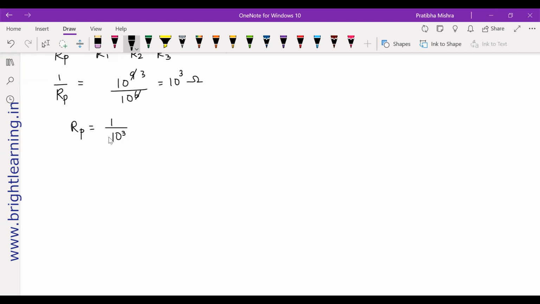Okay, what is 1 by 10 cube? 0.1. Okay, 0.1000. This is your answer. Actually, this should be your answer, because it's reciprocal. You have to take the reciprocal. It's in parallel. Do not forget to do that. All right, so we are done with this.